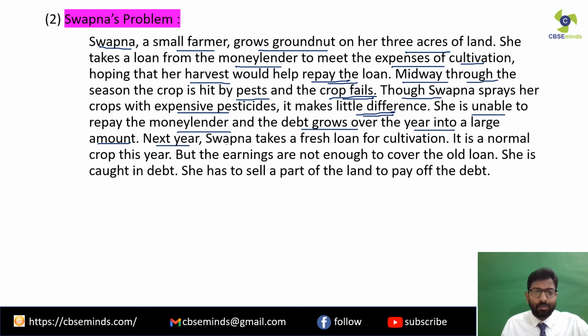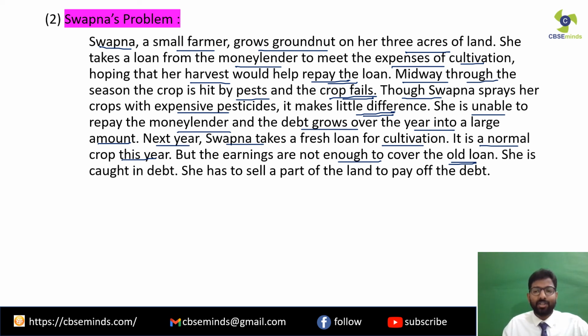Next year, Swapna takes a fresh loan for cultivation. However, this year things are fine, and it is a normal crop. But the earnings are not enough to cover the old loan, because she had already taken a loan from the local money lender.